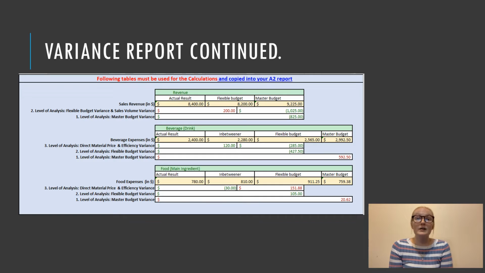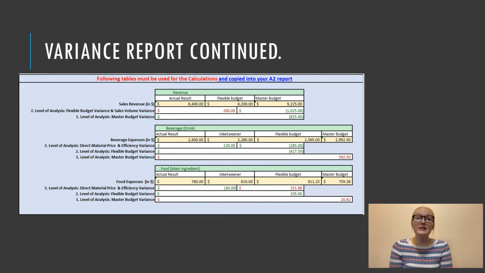So the first outcome came to 120 and the second came to negative 285. Then we found the level 2 analysis for the flexible budget variance, which came to $427.50. And finally, the master budget variance came to $592.50, meaning we went over budget and did not make a profit.